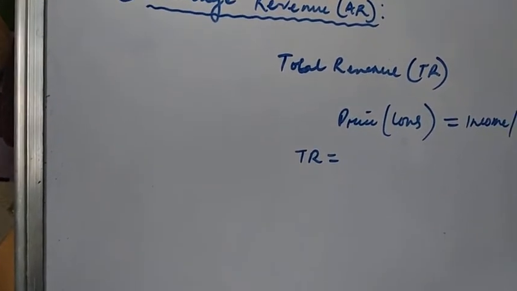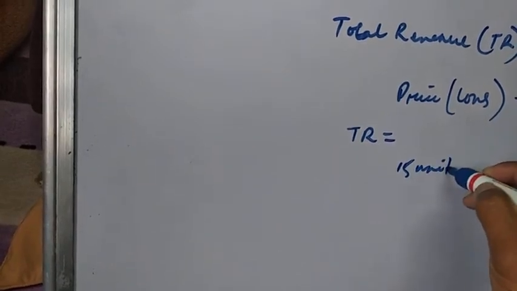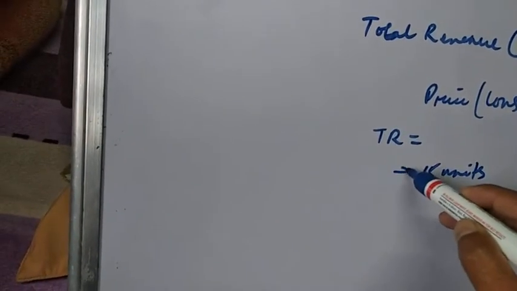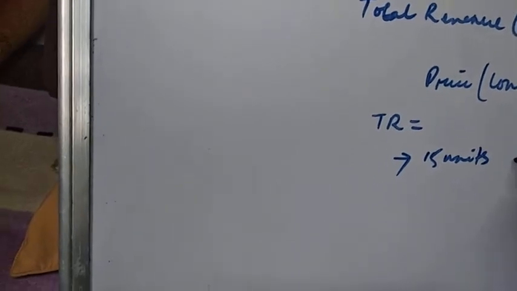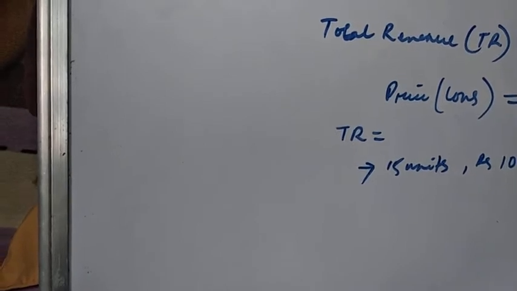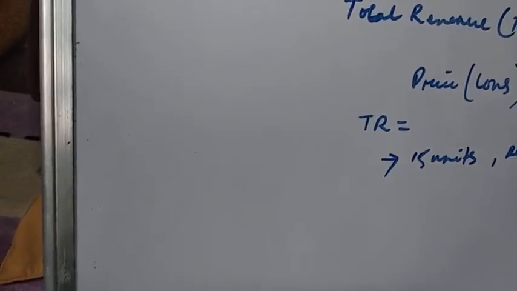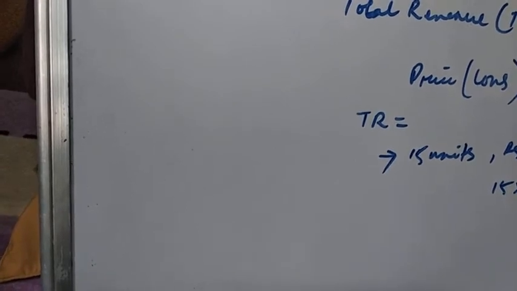For example, if a seller sells 15 units of a product at rupees 10, then what is the total revenue? Total revenue will be 150, because 15 into 10 is 150.